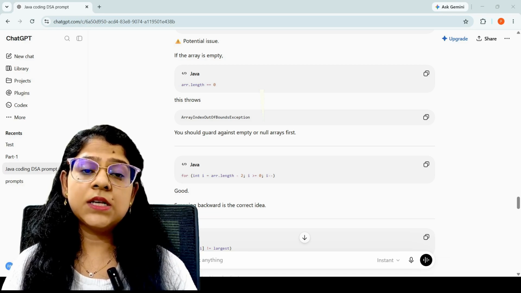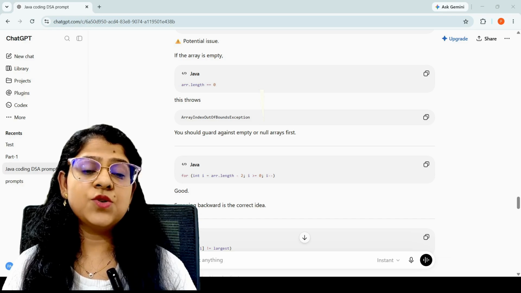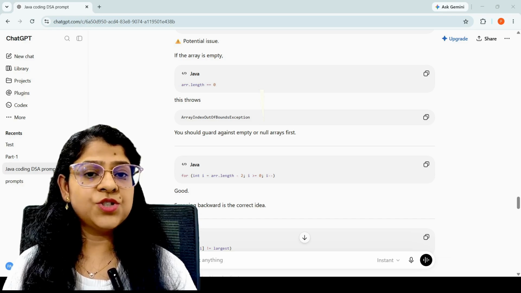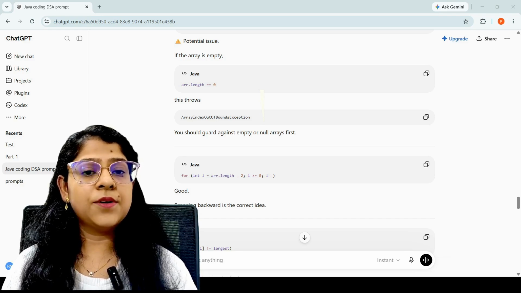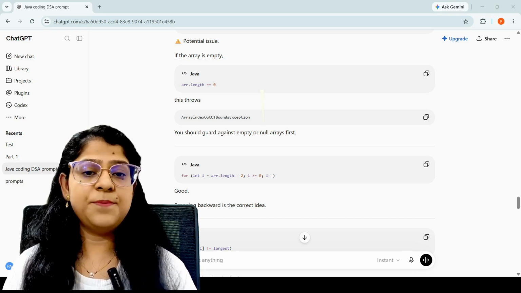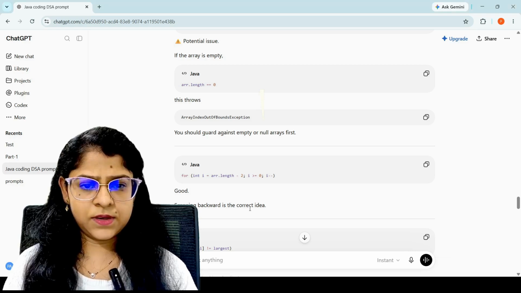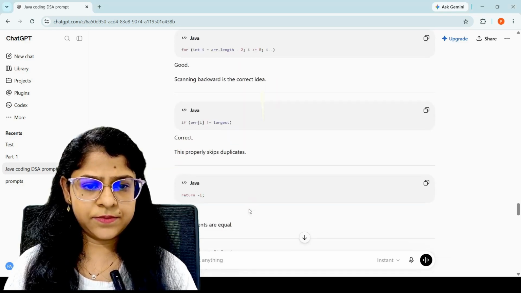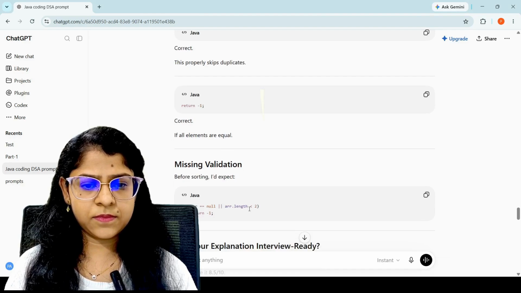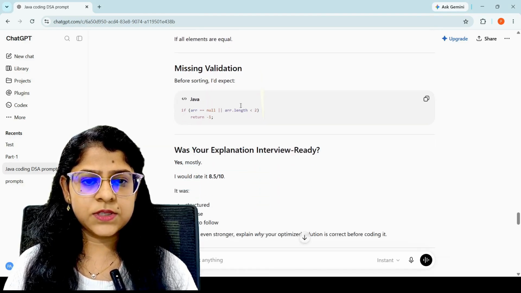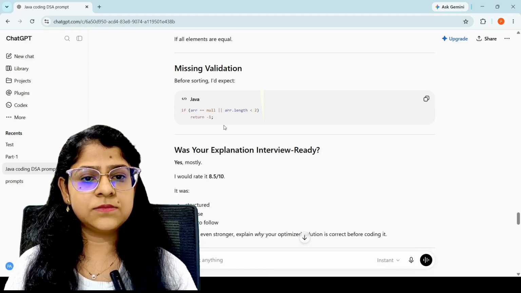That's exactly the type of bug interviewers look for. A working solution is good. A robust solution is even better. So here you see, this is the missing validation.